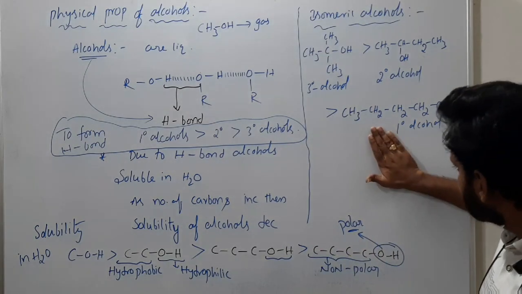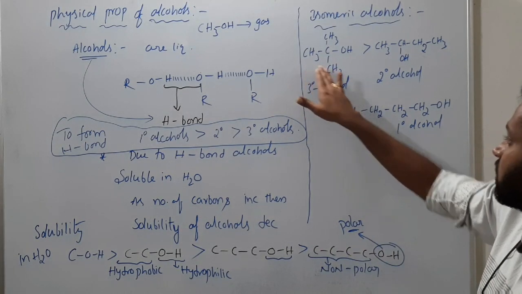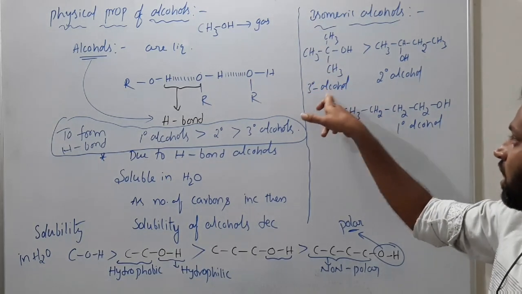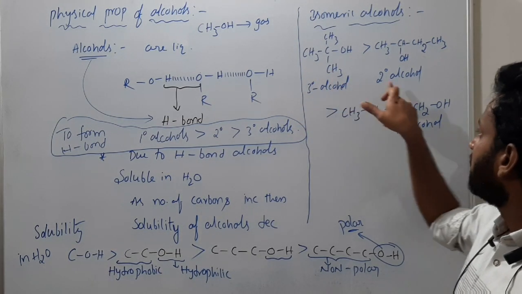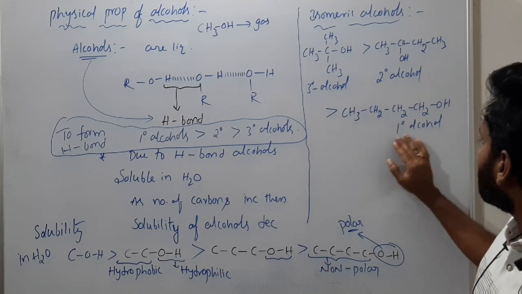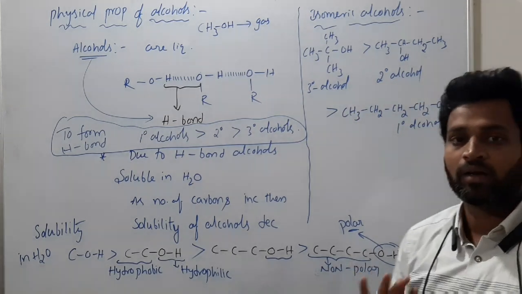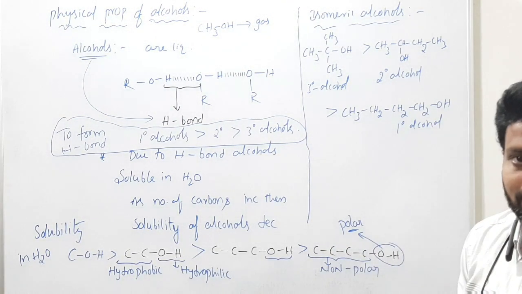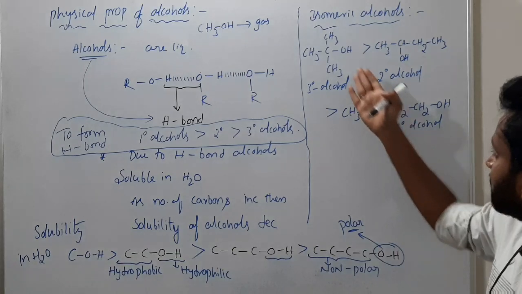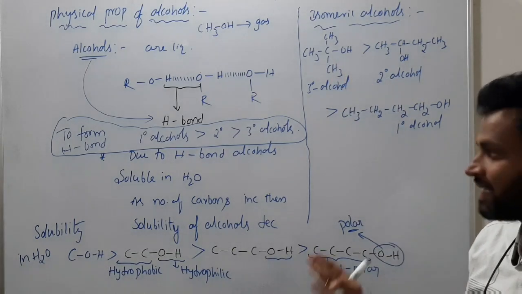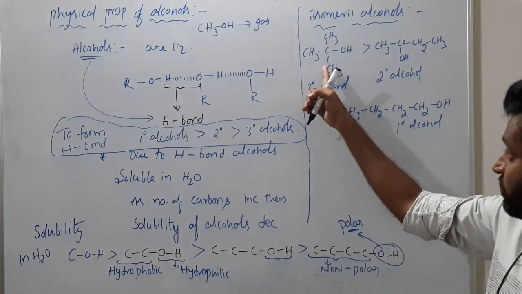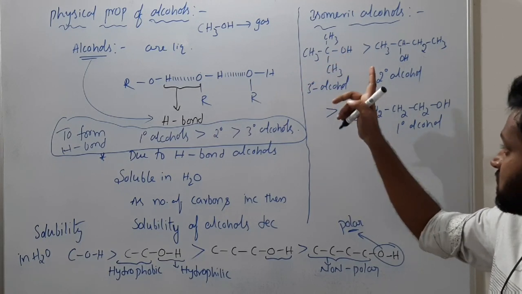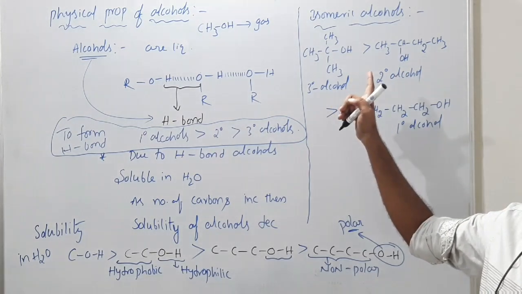So this is soluble in water, this is soluble in water. But what is the difference? This is slightly more soluble: tertiary butyl alcohol, then secondary butyl alcohol, and this is primary butyl alcohol. You must know the difference, everyone. Is it clear? There is no big difference in H bond formation actually. Primary has slightly more, but surface area is less, and that is why solubility of tertiary alcohols is more.